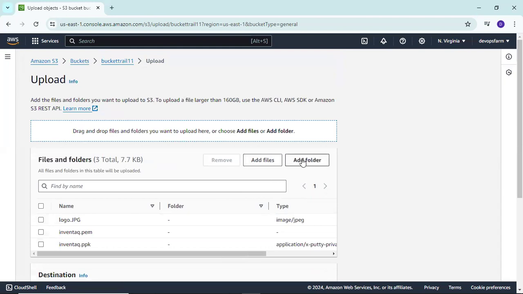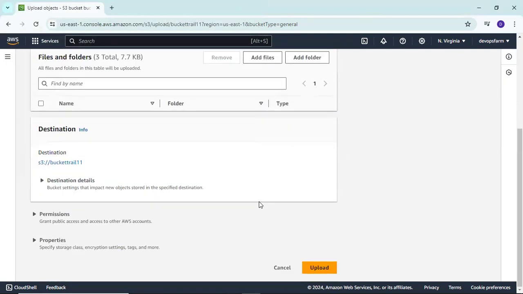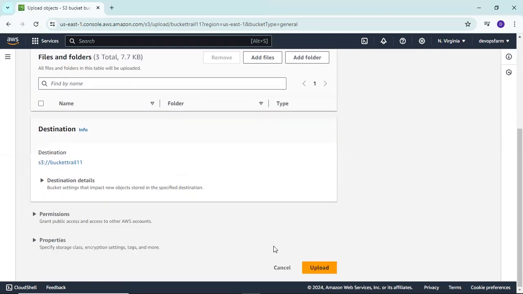You can select from here, or add a folder, but I don't think I have one. So we selected all these files, in .jpg and .ppk formats. Simply click on upload.